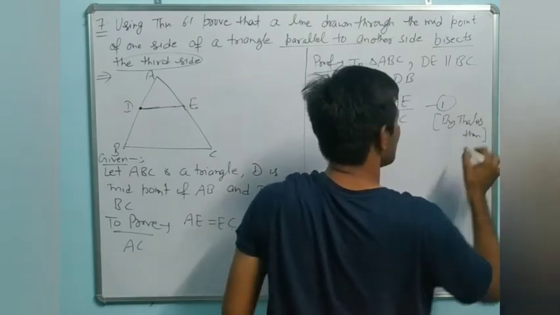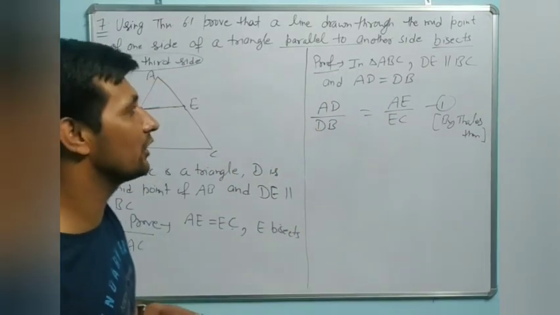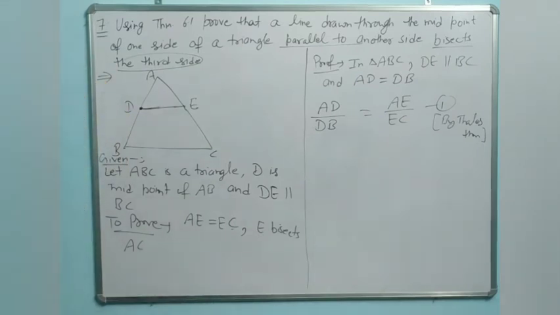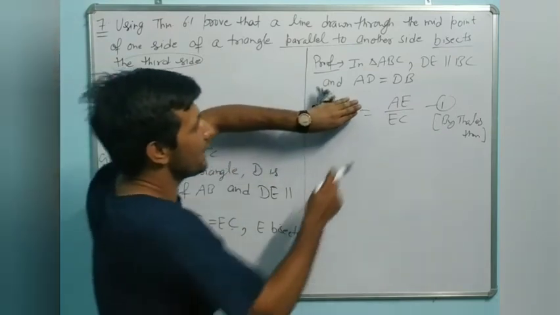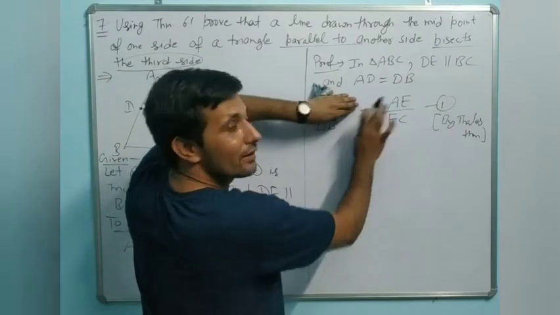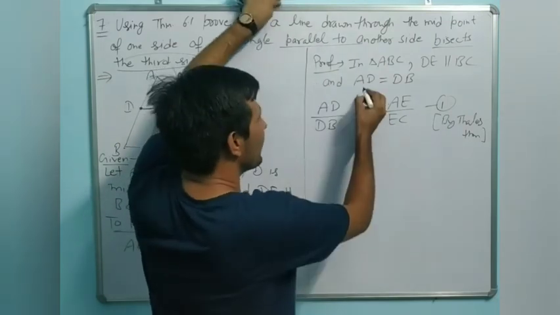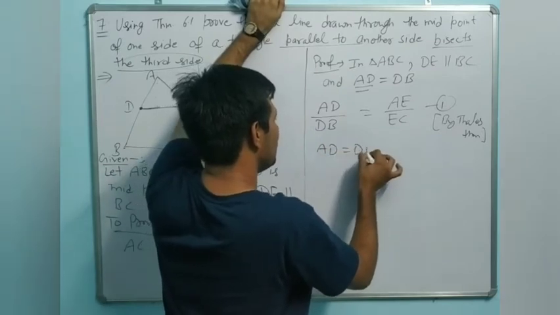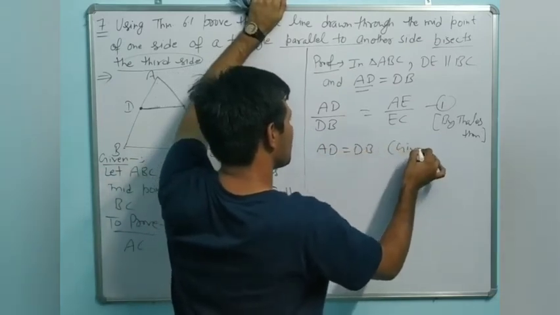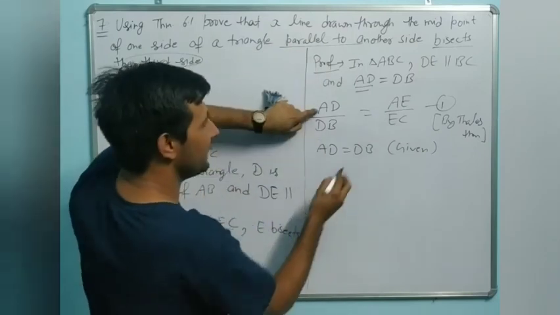Whenever we see in any question that lines are parallel, we will use Thales theorem. Now, we want to prove that AE equal to EC. If here is 1, so we can say yes. But we know AD equal to how much? AD equal to DB, given. So in place of AD, can we write DB?